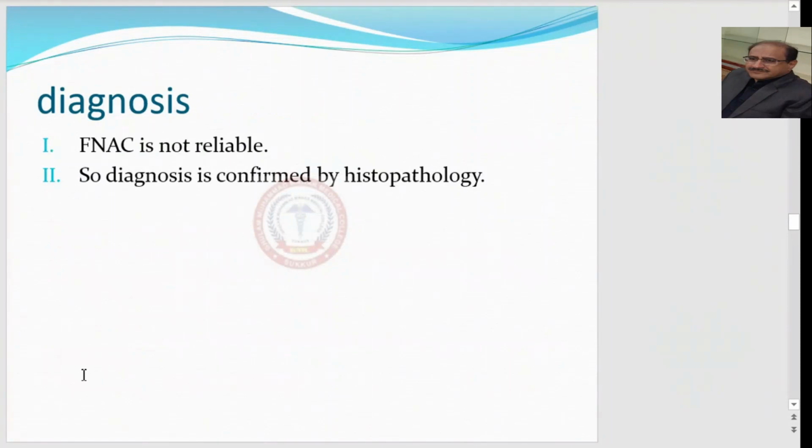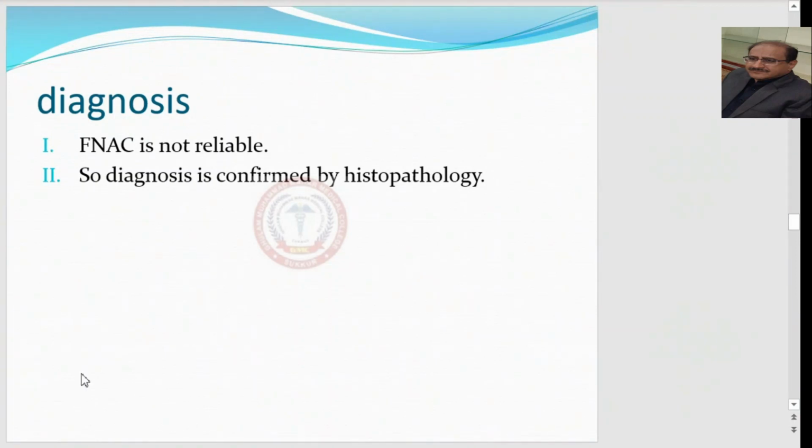Unlike the diagnosis of papillary carcinoma, here diagnosis by FNAC is not reliable, because FNAC will not differentiate between vascular and capsular involvement of the follicular carcinoma.